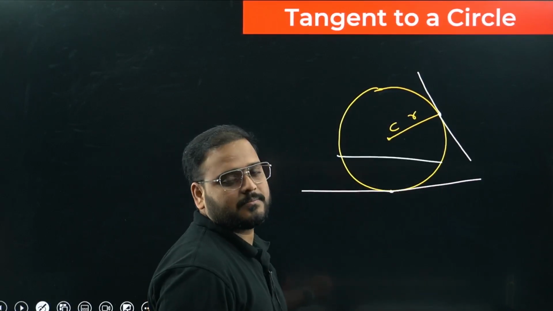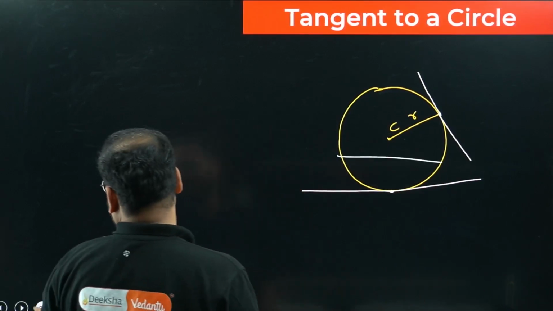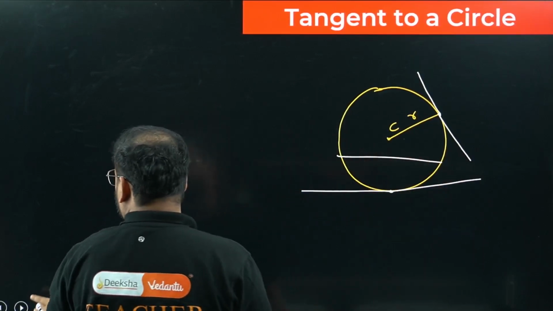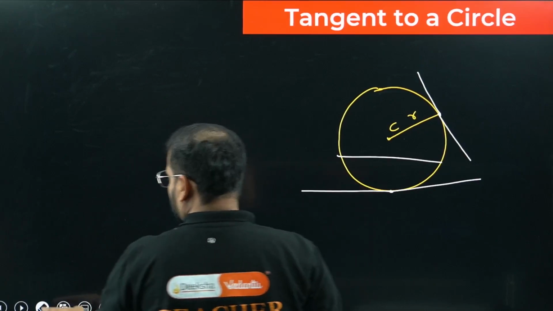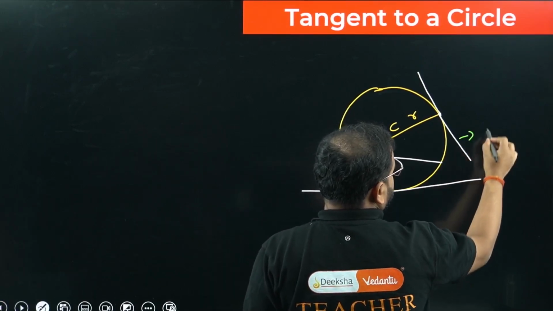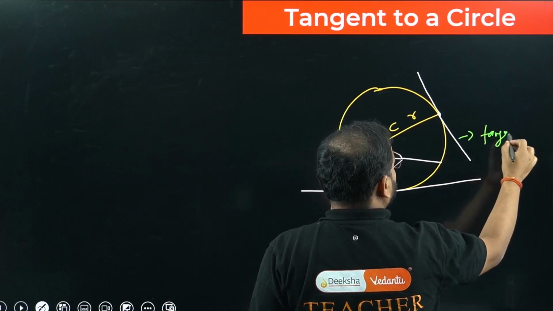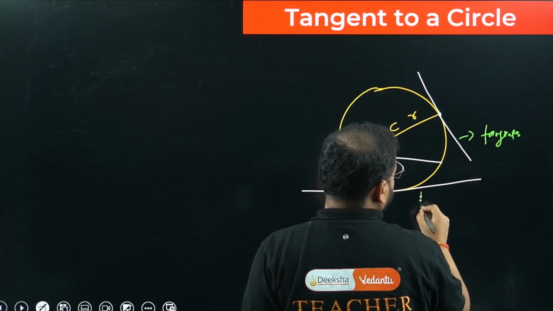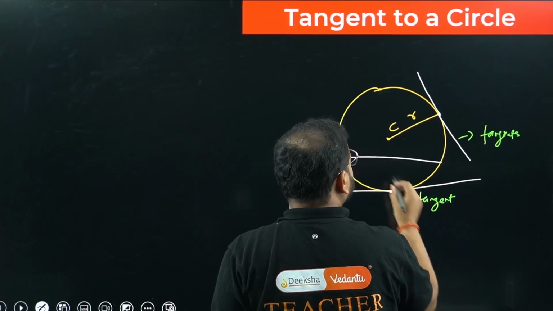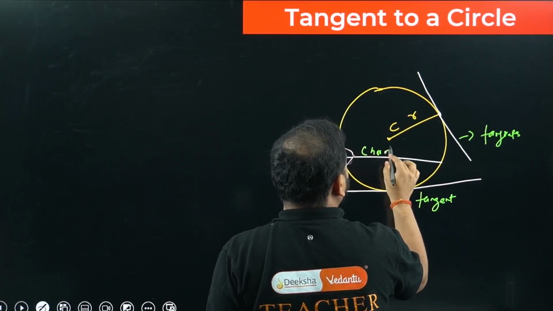Okay, what about this? This is a chord, sir. Great. Means where we have two points of contact. Clear? Let's look at the circles. So let me write it for you. These two are your tangents. This also is what? A tangent. And what about this, sir? This is a chord. Clear?